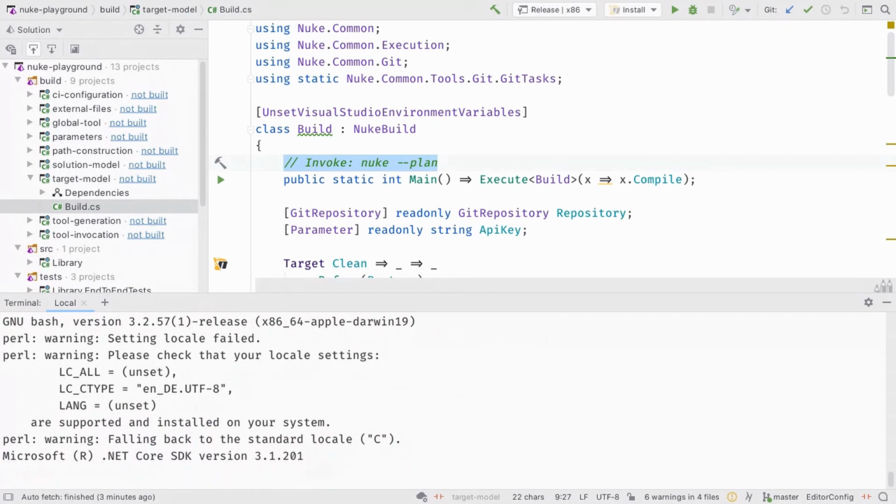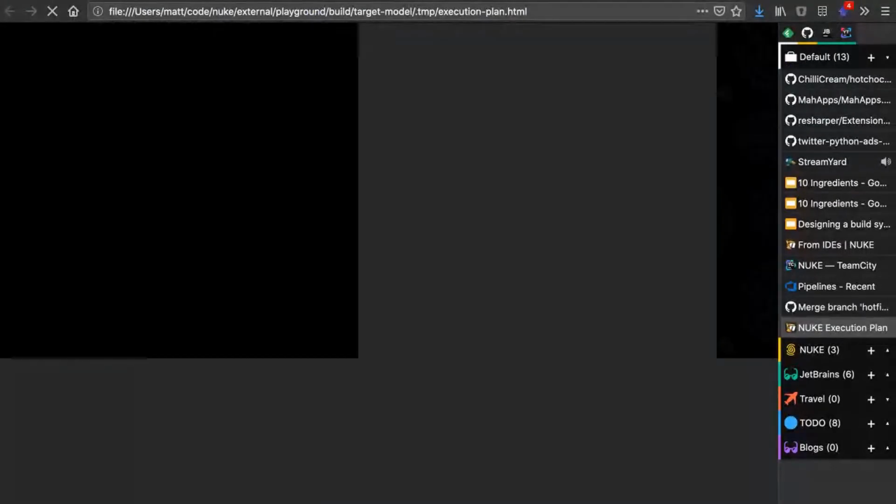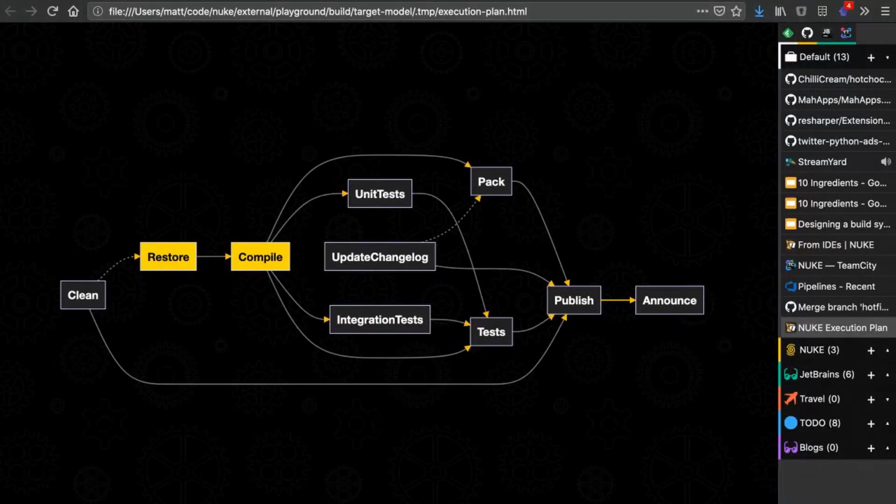And let's give it a second. And what Nuke does is to create a graph that shows us how everything is tied together. In this case, compile and restore are highlighted already because compile is the default target. Now, if I navigate around and if I hover over the target, that basically means what happens if I invoke that target.